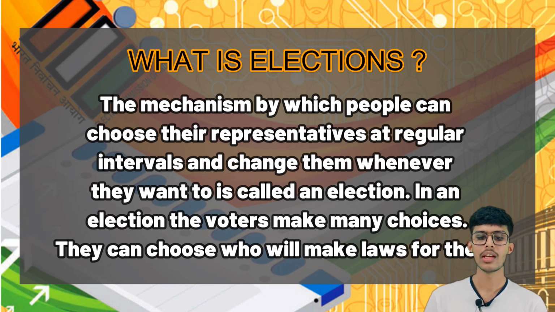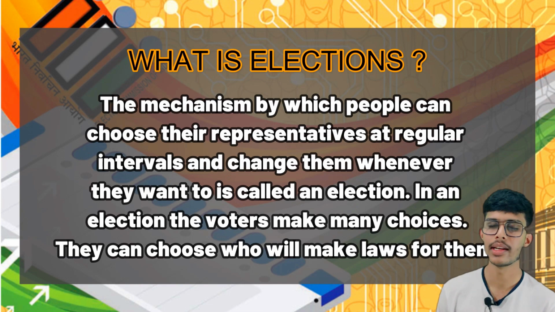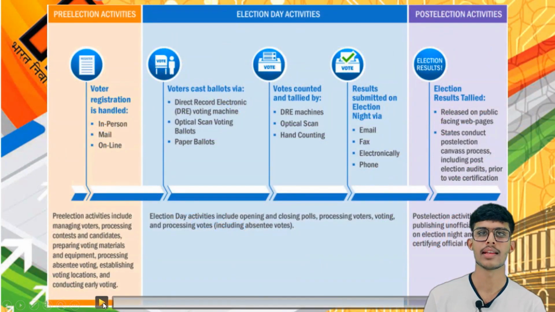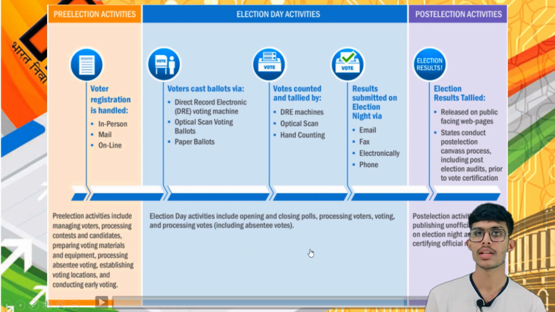In an election, the voter makes many choices. They can choose who will make laws for them. Anyone can choose their own preferred leaders who will make the law for them. Let us understand the electoral process of India through this chart. The electoral process is divided into three parts. The first one is pre-election activities, the second one is election day activities, and the third one is post-election activities.